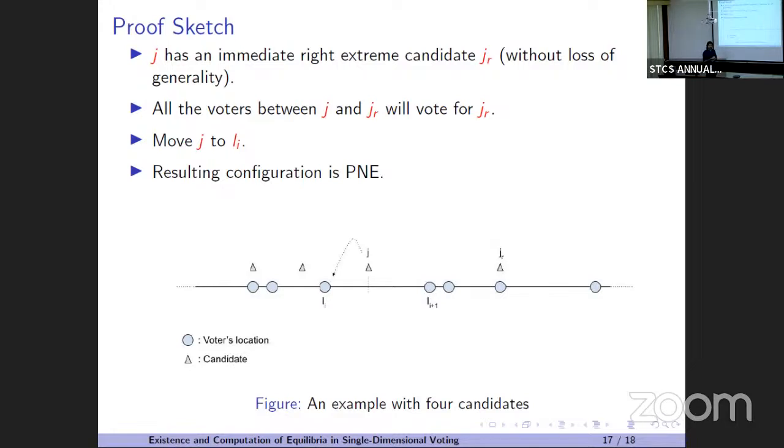But can't you then do it one by one from, let's say, the rightmost, then the second rightmost and the third rightmost? Our lemma is suggesting that the leftmost and the rightmost will always be on some voters' location. And the proof goes like this: if someone is not on a circle, then we can move it to a circle. That's the thing.